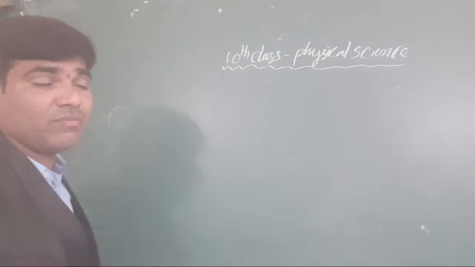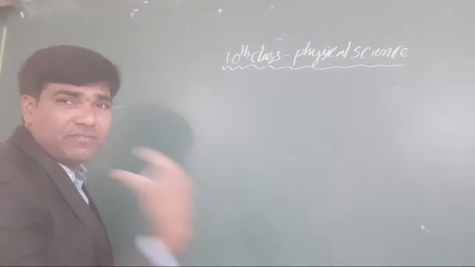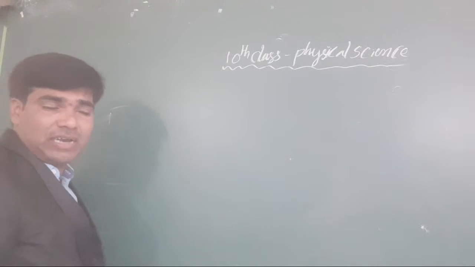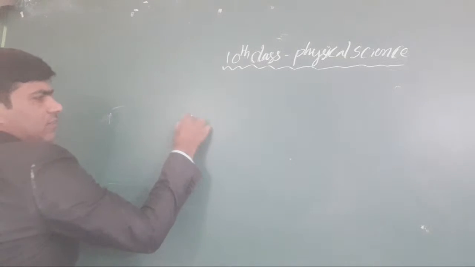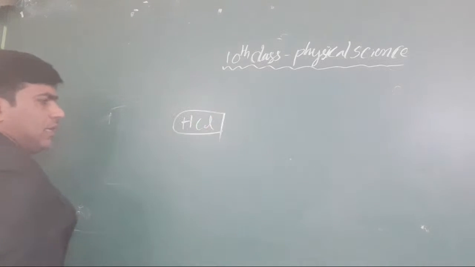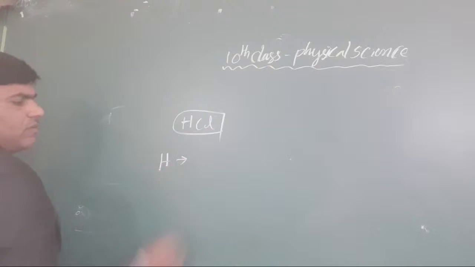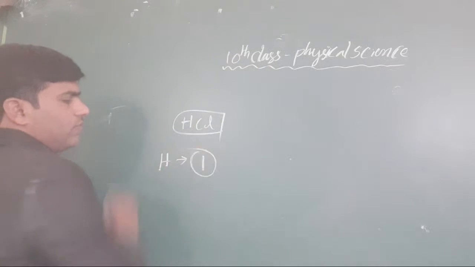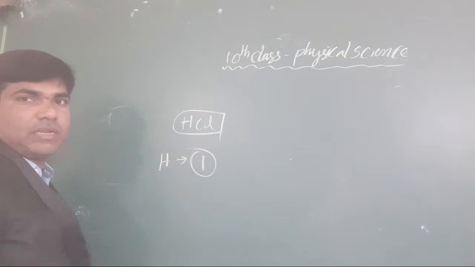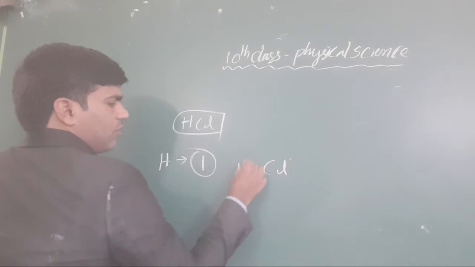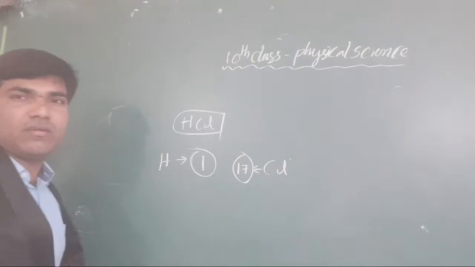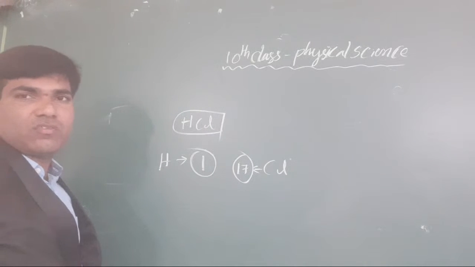Hydrogen is common for every acid. Then why do we write HCl? Tell me. What is the atomic number of hydrogen? It is 1. What is the atomic number of chlorine? 17. Clear or not, all the students?